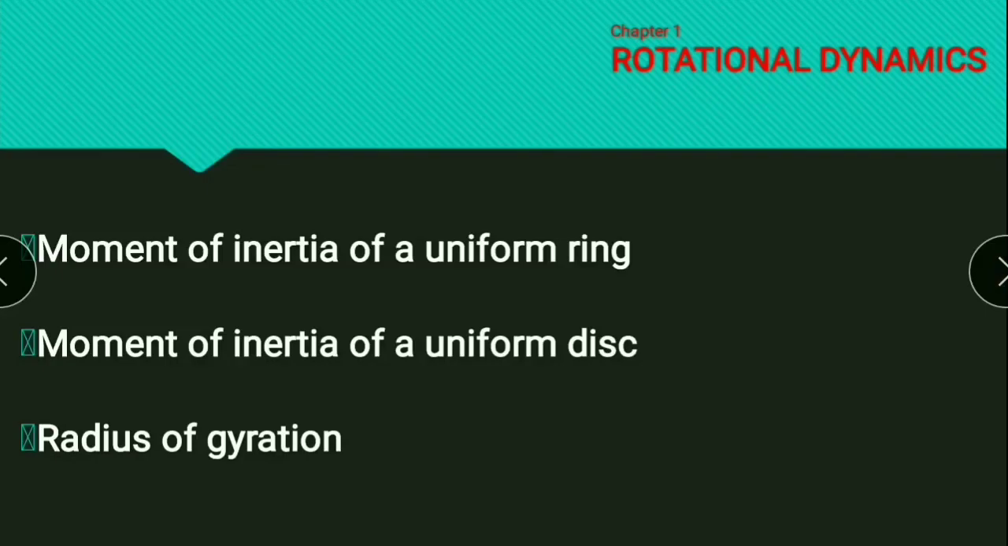In the last lecture, we had studied about moment of inertia. In this lecture, we are going to derive the formula for moment of inertia of a uniform ring and the formula for moment of inertia of a uniform disk. Then we will discuss about radius of gyration.